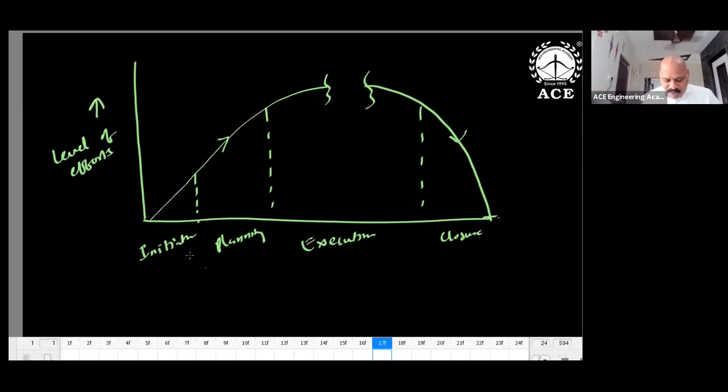So project period 3 years. Initiation and planning could be a matter of 3 months. And closure, of course, is a final settlement only. It's a matter of again 15 or 30 days. Execution could be 2 years, okay, 3 years if you take. First 3 months, closure could be again the last month. 4 months for initiation, planning and closure. The remaining period is dedicated to execution. So just understand the point here.